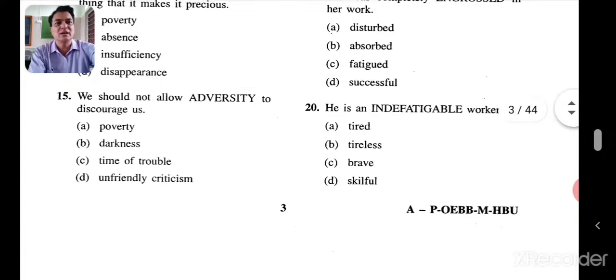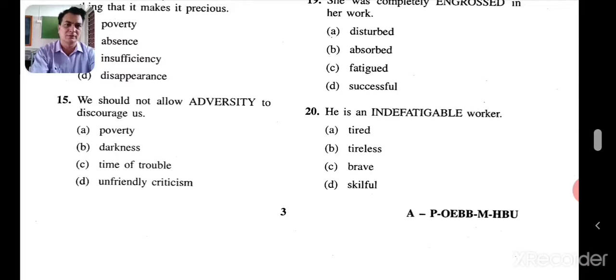He is an indefatigable worker. Indefatigable, never gets tired. Tireless. So tireless worker, indefatigable worker.